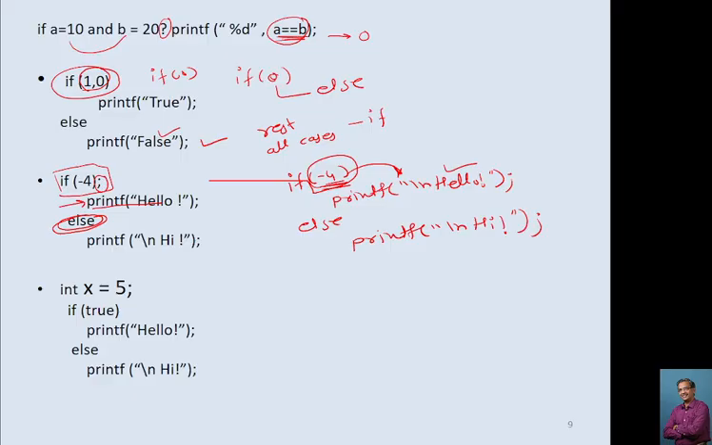So my dear students, remember this, whenever you are using if else, if your brackets evaluate to 0, then only it goes to execute the else part. In all remaining cases it will execute the if part.